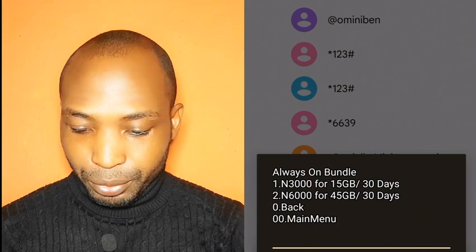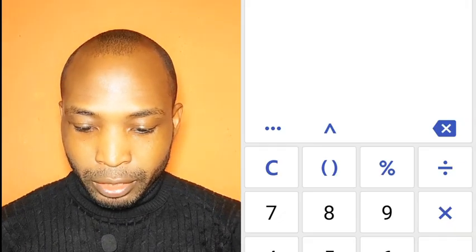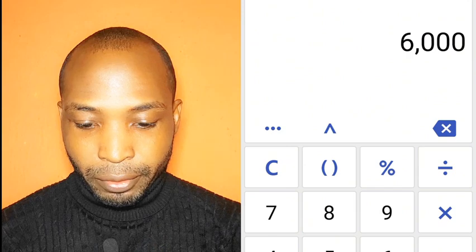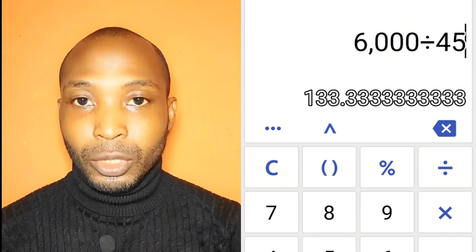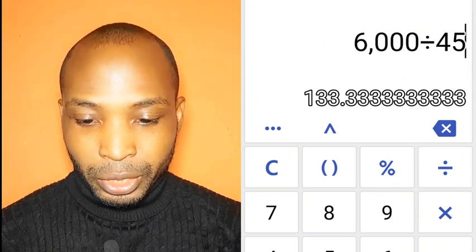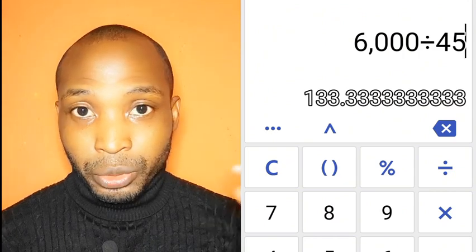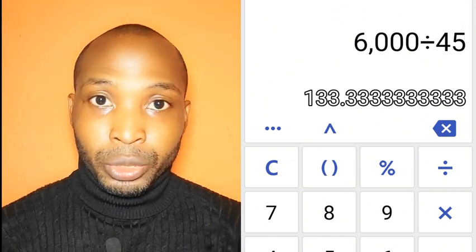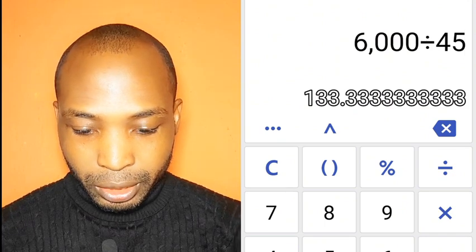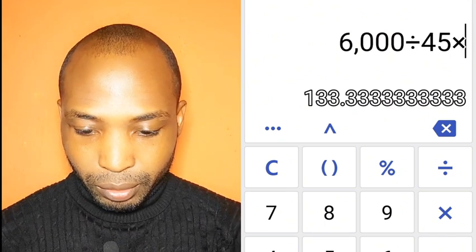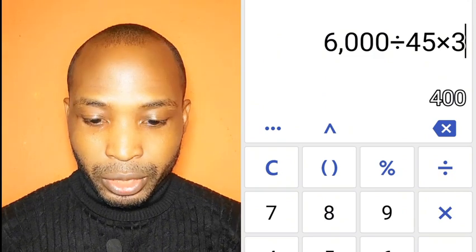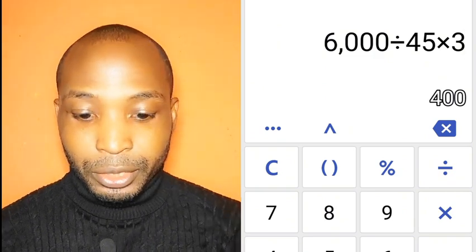Now, let's do the math. Let's divide 6,000 naira by 45, which means you are getting 1 gigabyte for 133 naira. So you can see that this is a very cheap plan that you can use to get data for your daily work. Now, let's calculate it by 3. Times 3, which means you are using 400 naira now, and with 400 naira I can get about 3 gigabytes of data.